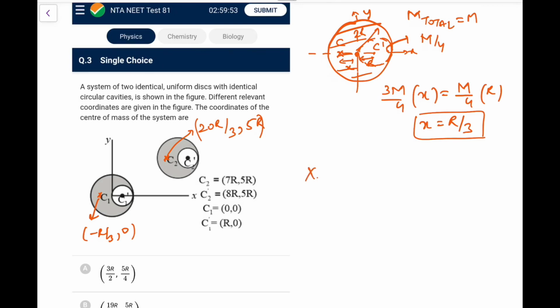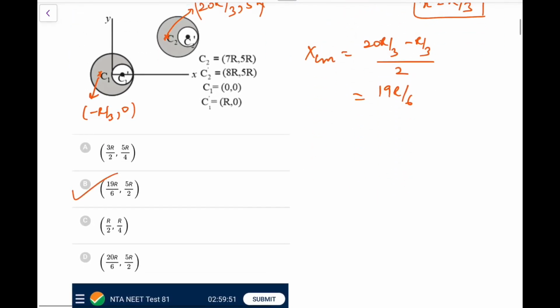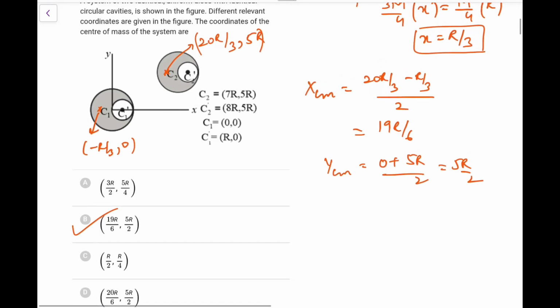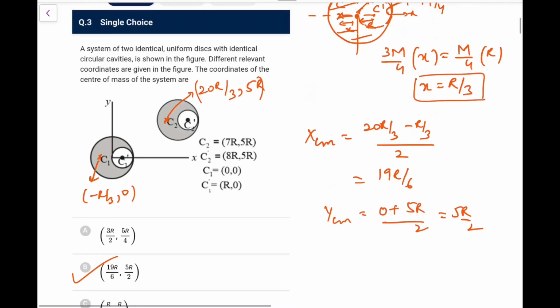Now because both are identical, we can directly say the combined XCM would be the average of the two, because mass is the same: 20r by 3 minus r by 3 upon 2, that would be 19r by 6. That is the x coordinate, and you are left with only one choice. And YCM would be 0 plus 5r divided by 2, that is 5r by 2. So we can go for option B here.